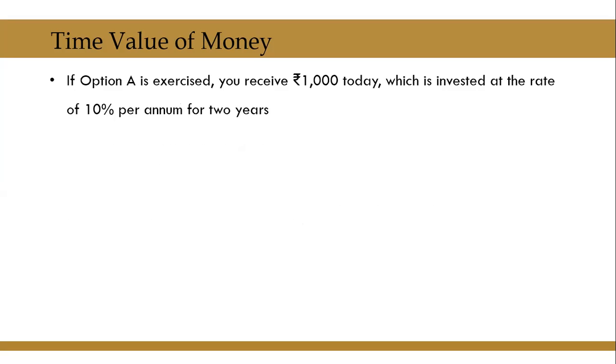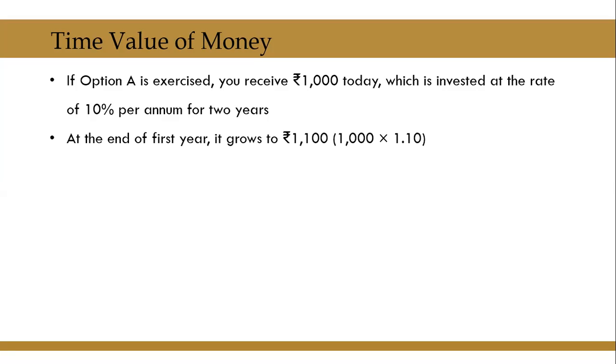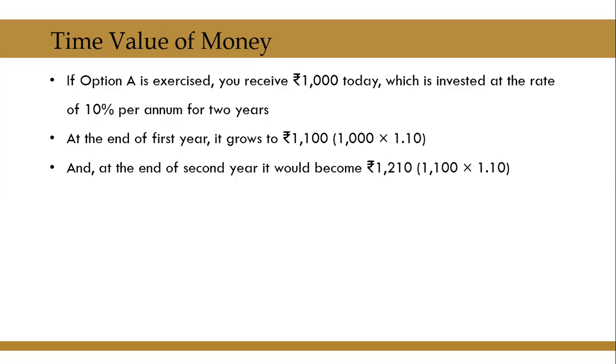If option A is exercised, you receive rupees 1000 today, which is invested at the rate of 10% per annum for 2 years now, because you're comparing A and B, and in B the payment comes after 2 years. At the end of first year, your 1000 rupees will grow to 1100, and since you are not withdrawing and you are allowing that money to be reinvested, at the end of second year, it would become rupees 1210, which is 1100 plus 10% interest on that, which is 110.